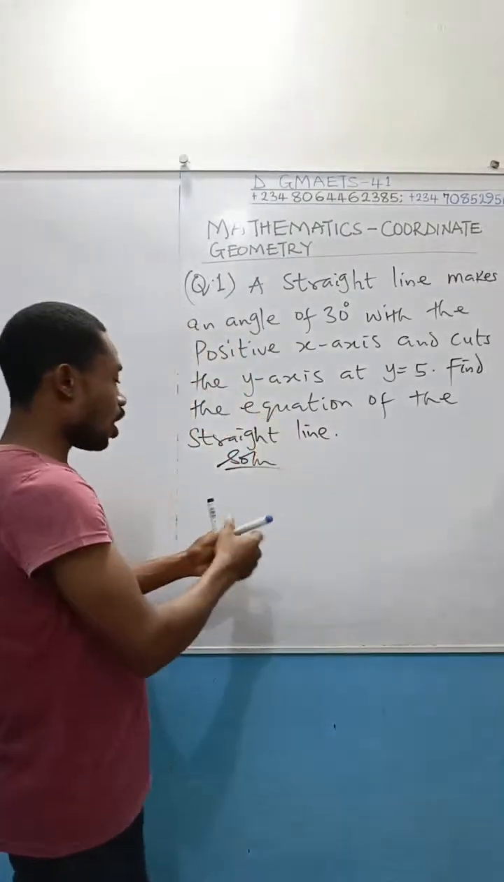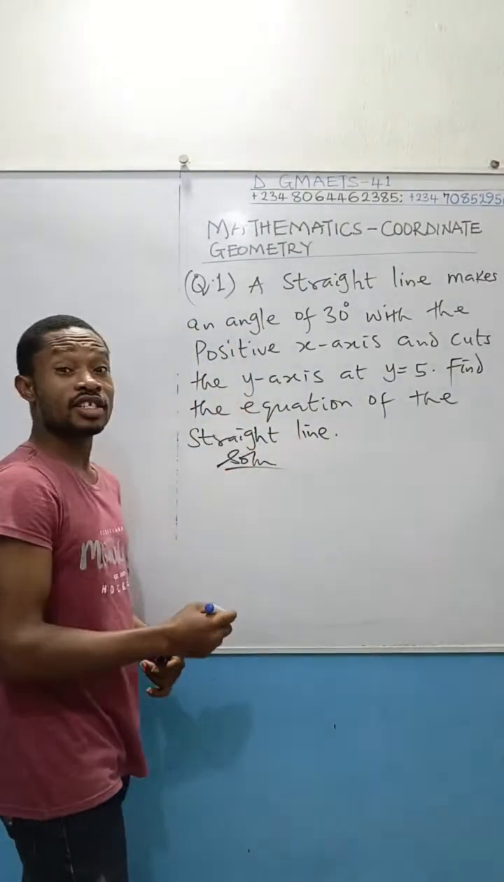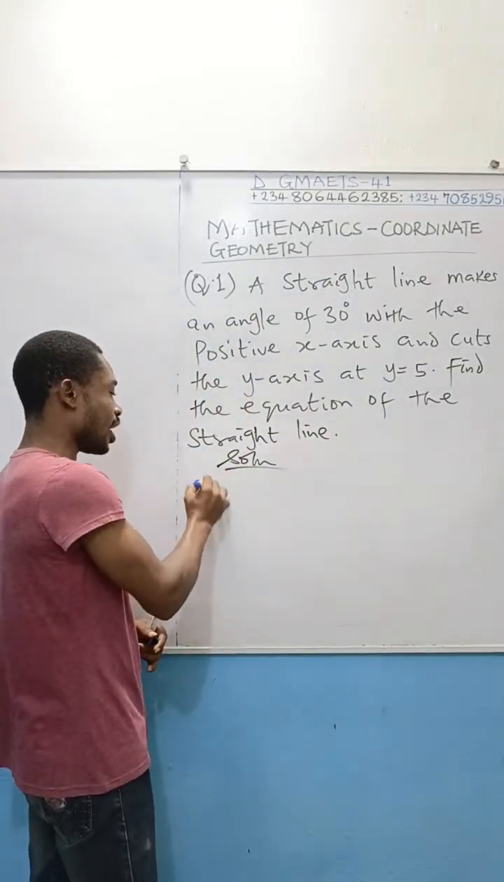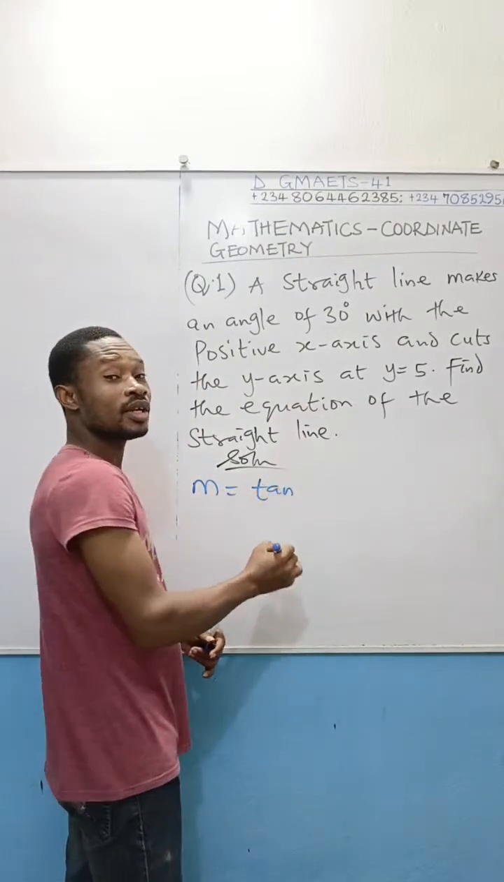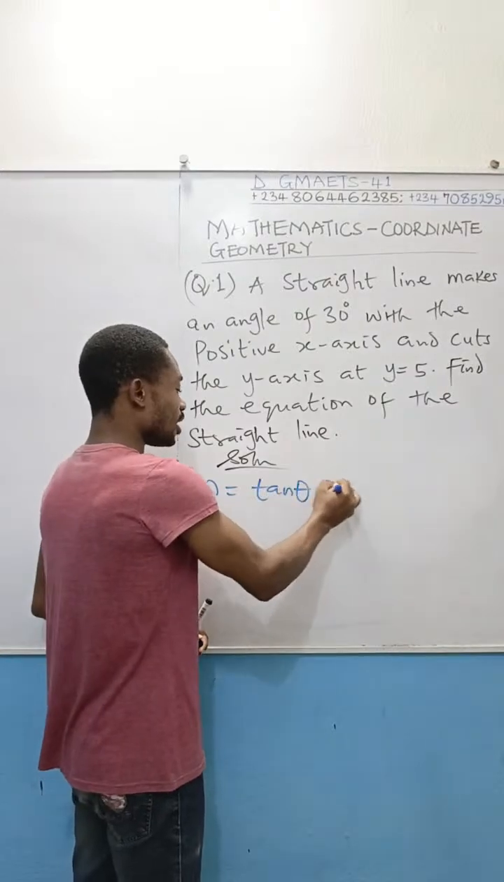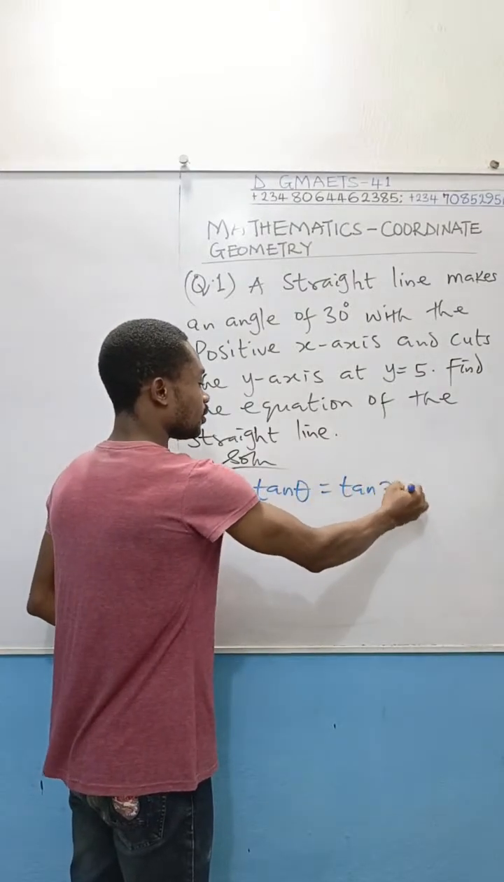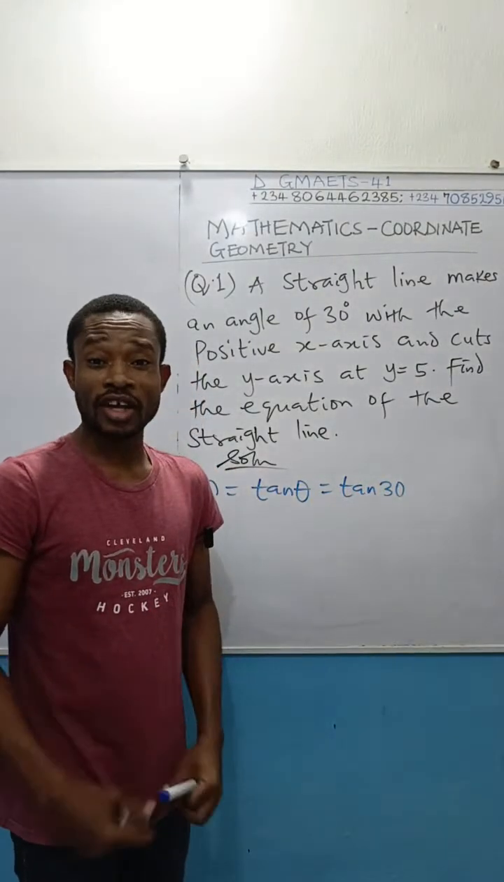So here we've got that the line made an angle of 30 degrees. So quickly, the gradient M, we use M for gradient. The gradient is equal to tan theta, and that tan theta is equal to tan 30. So what is the value of tan 30?